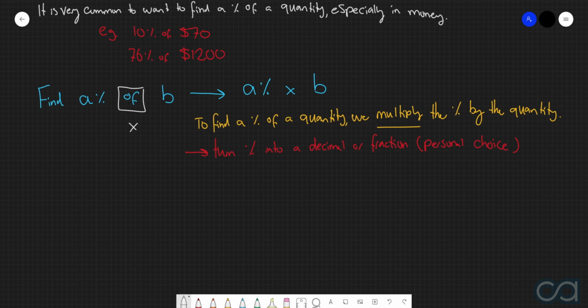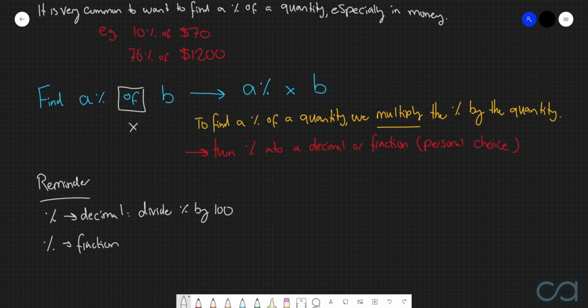Now, in order to go through this process, you do need to have a good understanding of how we turn percentages into decimals and fractions. So we'll just give a quick reminder here. In order to turn a percentage into a decimal, we simply divide the percentage by 100. And if we want to turn a percentage into a fraction, all we need to do is write the percentage as the numerator of a fraction over 100.